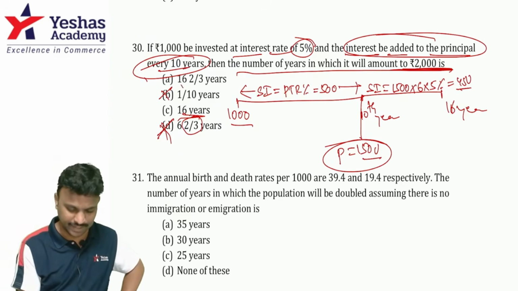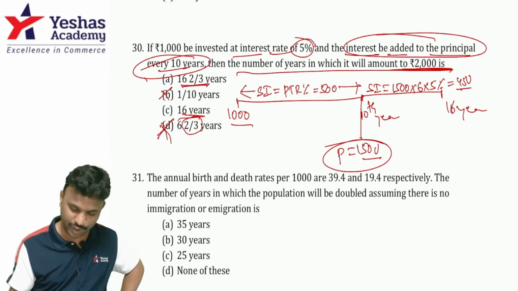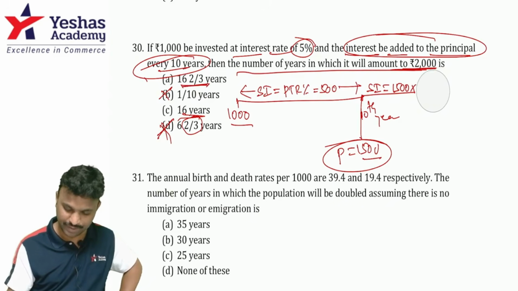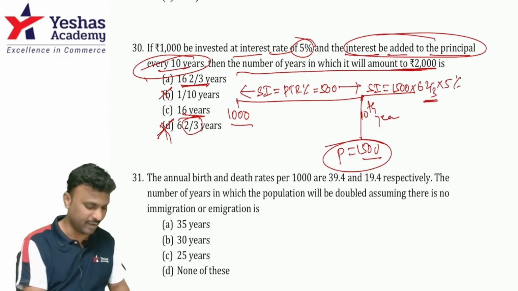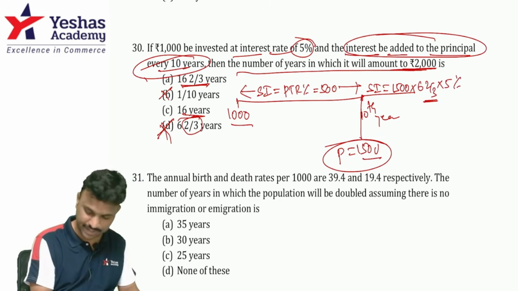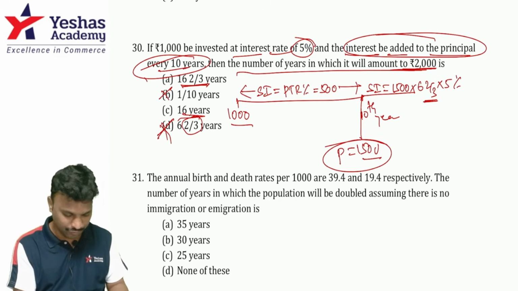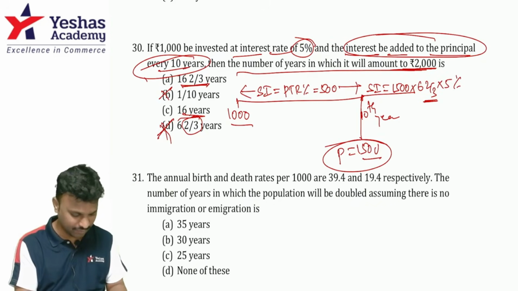1,950. So it is 16 2 by 3 years. If you want, you can just check 16 2 by 3 years. That means 6 2 by 3 years, correct? Into 5%. So how do I first of all simplify this? Type 2 by 3 plus 6. That is time into 5% into 1,500.